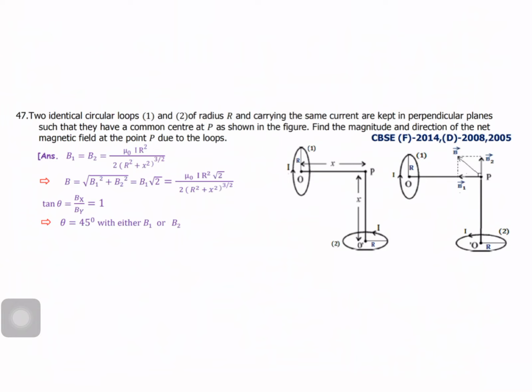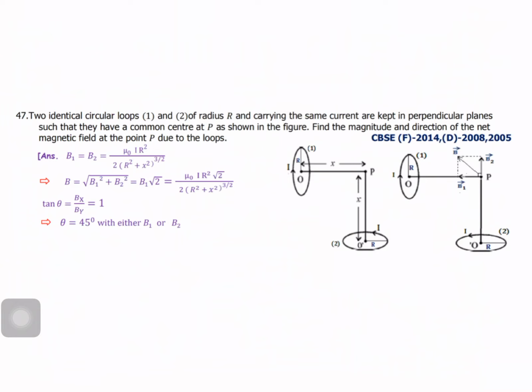You know that B1 equal to B2, am I right? They told that. So you can write mu naught I r square by 2 into r square plus x square the whole power 3 by 2. But here the total magnetic field B equal to square root of B1 square plus B2 square. We can add this, that is B1 into square root of 2. So finally we can write B1, already derived, mu naught I r square by 2 into r square plus x square the whole power 3 by 2 into root 2.